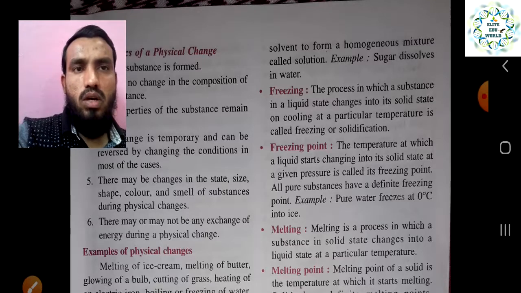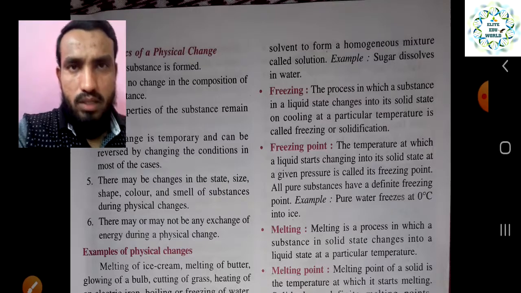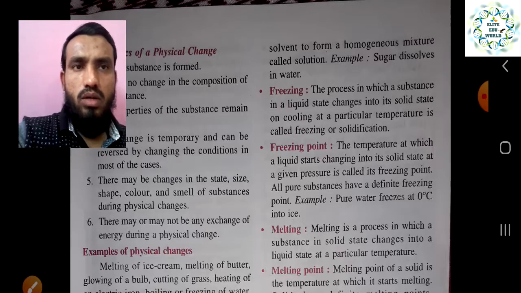So sugar dissolves into the water. These are the terms we are using: dissolve, dissolving. That means we are completely mixing one solute into the solvent.